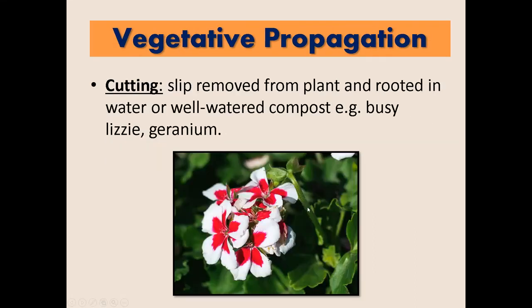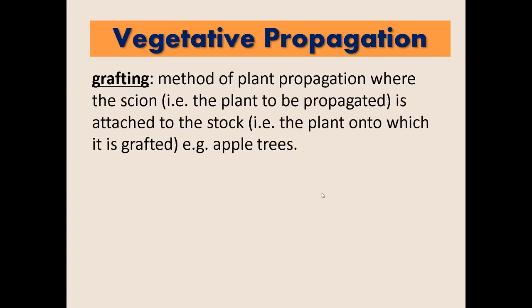Okay. For the artificial vegetative propagation, we have cutting. Slip removed from plant and rooted in water or well-watered compost. So, ginugupit and then binababad sa water or well-watered compost. And then, ita-transfer sa another pot kapag nagkaroon na ng roots.